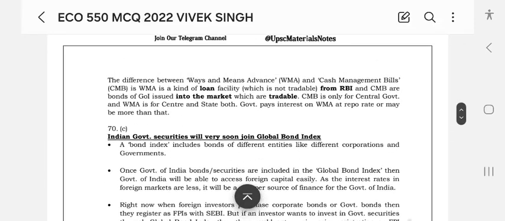The difference between ways and means advance, WMA, and cash management bill, CMB, is that WMA is a kind of loan facility from RBI which is not tradable, and CMBs are bonds of the government of India issued into the market which are tradable. CMB is only for the central government and WMA for